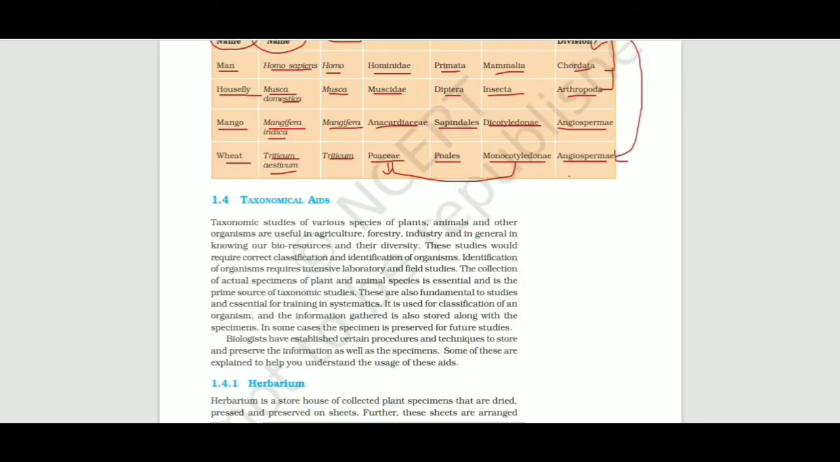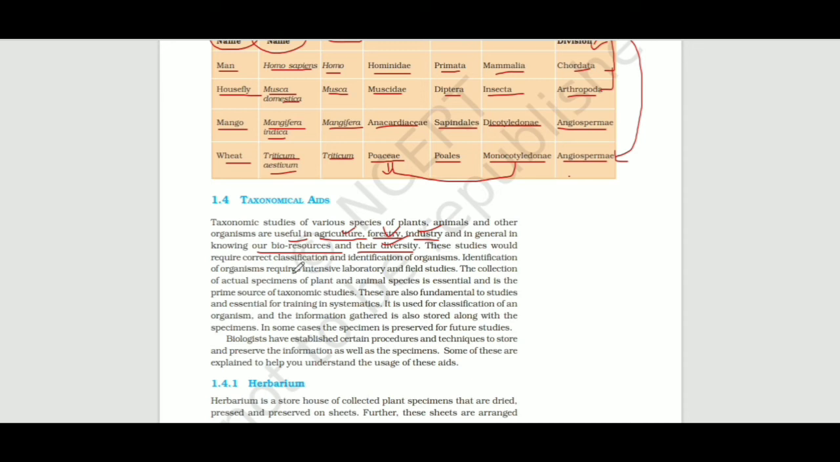Now let's move on to taxonomical aids. Taxonomic studies of the various species of plants, animals, and other organisms are useful in agriculture, forestry, industry, and in general in knowing our bioresources and their diversity.